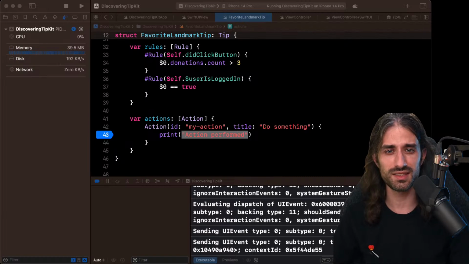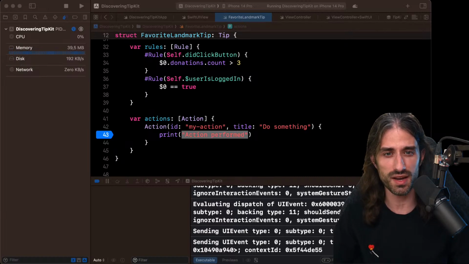And what's great is that TipKit is kind of a nice to have in a way. So even though it's iOS 17, you can still use it because for this kind of feature, if users that are still on iOS 16 don't benefit from the tooltips, maybe you can still live with it. That's nice because usually for new features we need to wait a few years before we can actually start using them, because we need to support older versions of iOS. But this one is a bit different, and it's kind of nice.